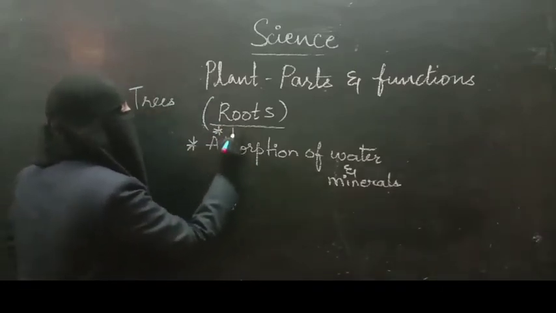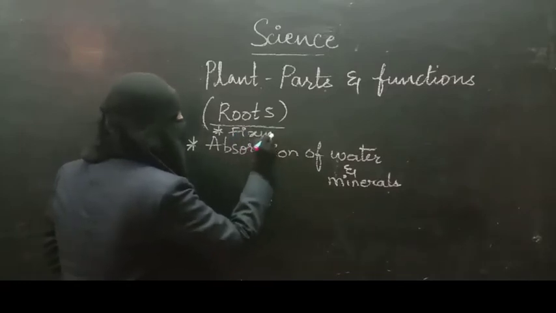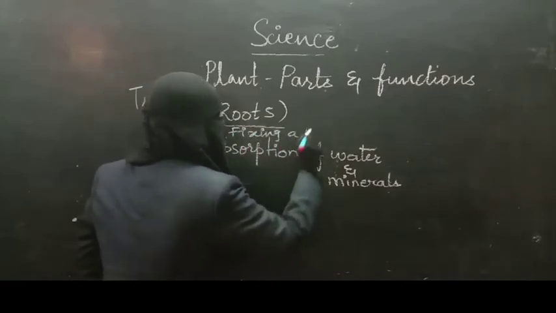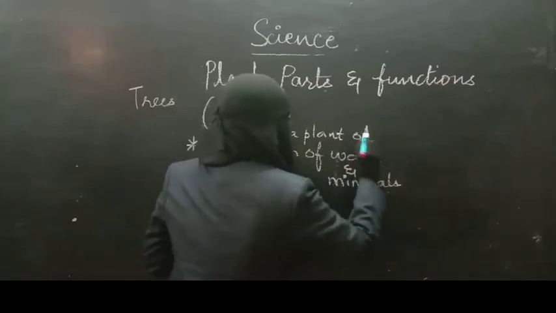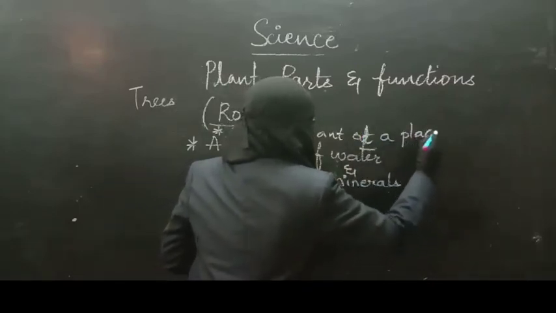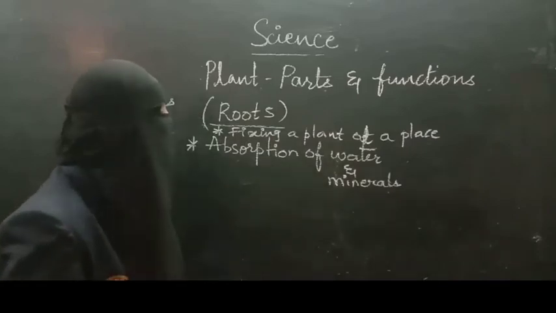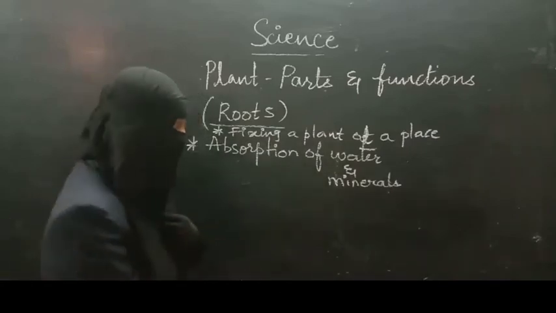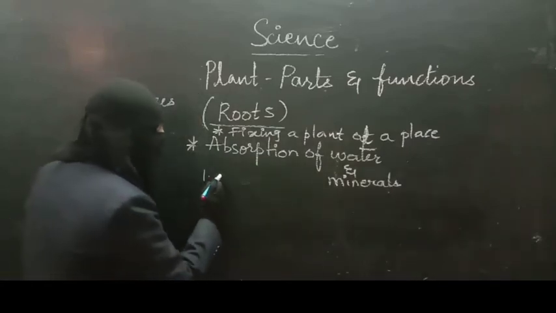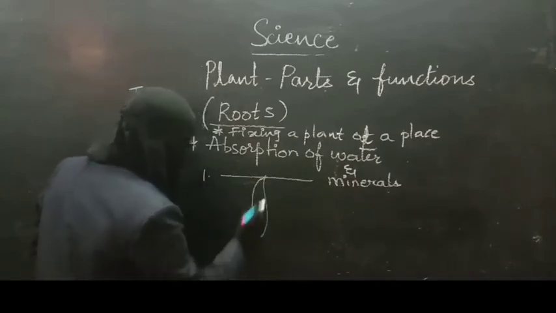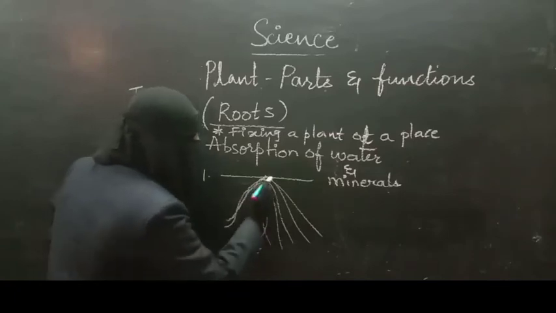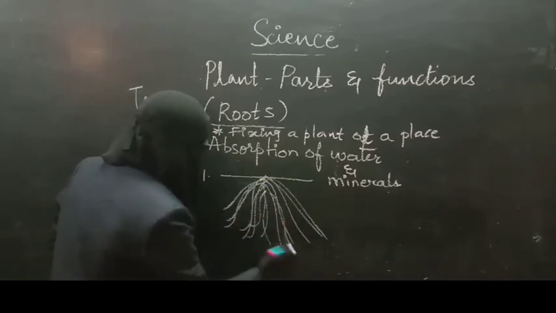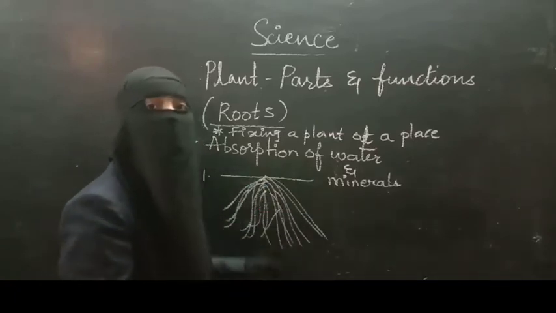So these are the two important functions of the root: fixing the plant at a place and absorption of water. Now you know that roots are of two types. The first type is called fibrous roots. In this type, the size of all the roots is similar, and we can find lateral roots also.